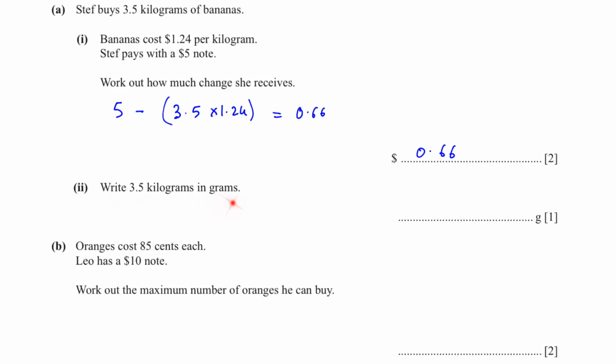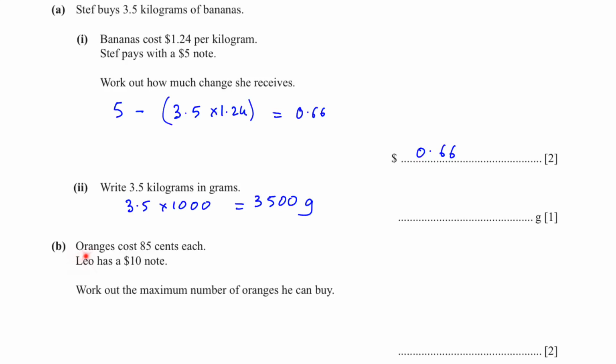Write 3.5 kilograms in grams. 1 kilogram is equal to 1000 grams. So to change kilograms into grams, we multiply by 1000. 3.5 multiplied by 1000 and we will get 3500 grams.